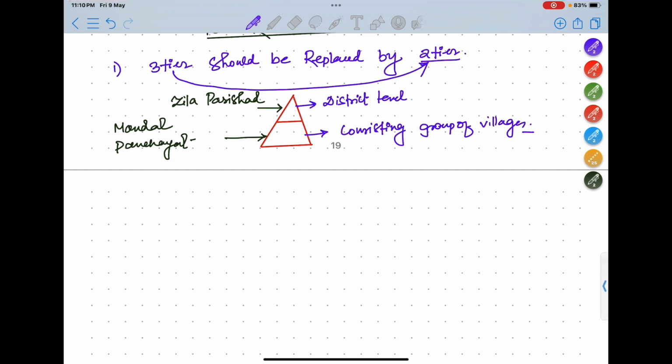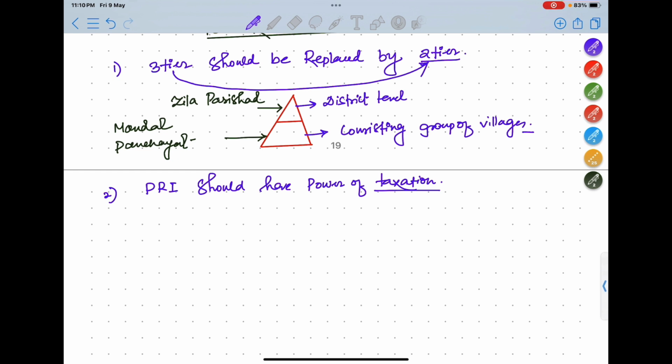Next recommendation is PRI, Panchayati Raj institution, should have the power of taxation, like in the village level mandal panchayats, or the Zila Parishad should have power to tax.